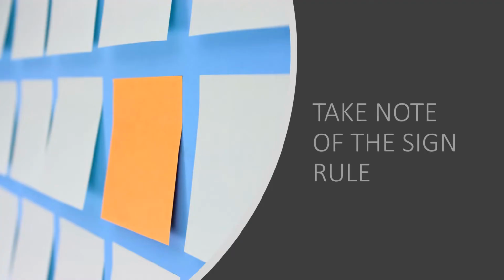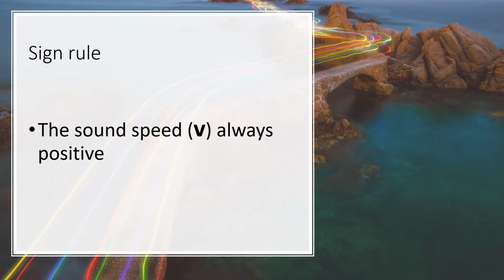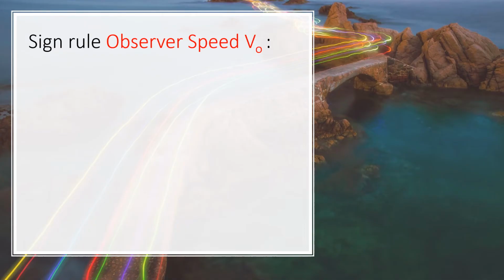When dealing with problems regarding Doppler effect, we have to take note of the sign rule. So, let us proceed with the first rule. For the sign rule, the first rule is the sound speed is always positive. So, yung sound speed natin, it will never be negative. Lagi siyang positive. Another is the sign rule for the observer speed, or yung ating v_o. So, ano nga ba yung mga rules dyan?